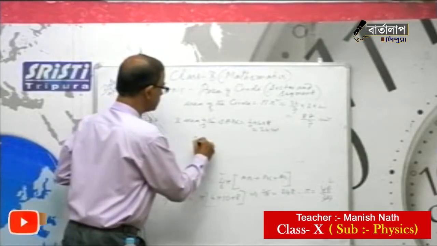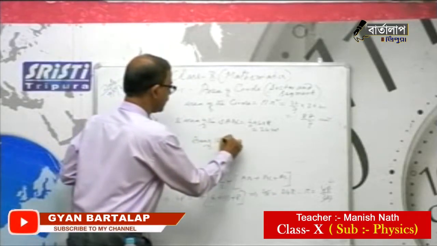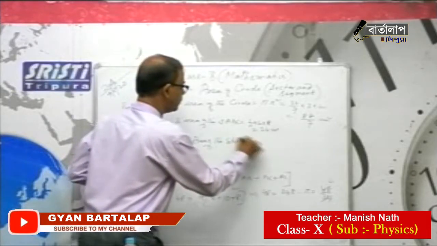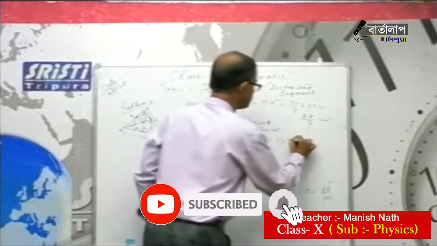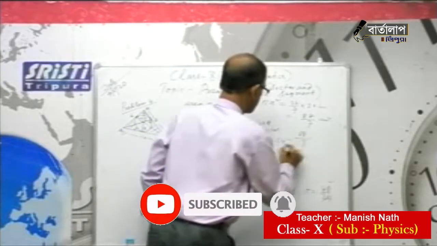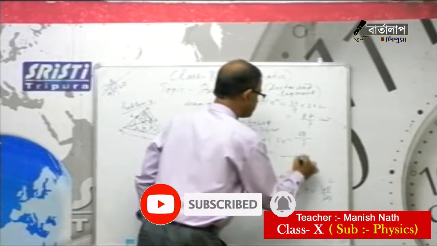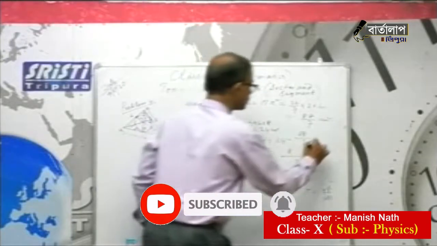Therefore, area of the shaded part is equal to 24 minus 88 by 7. So you can start.